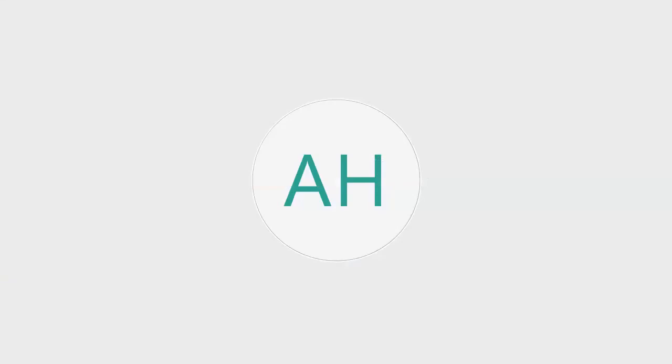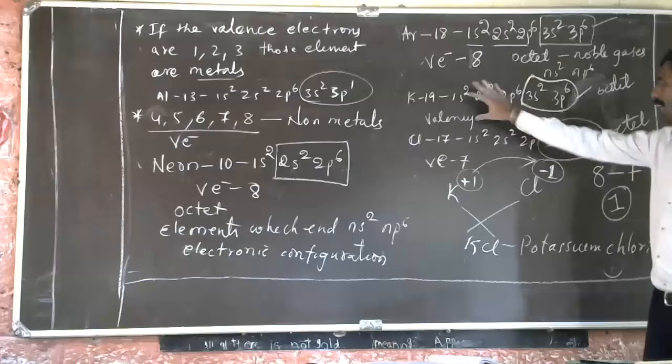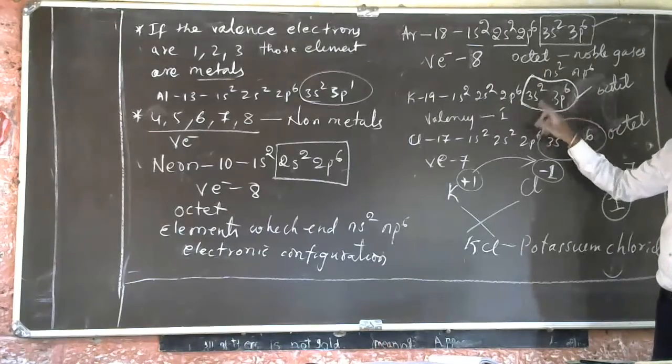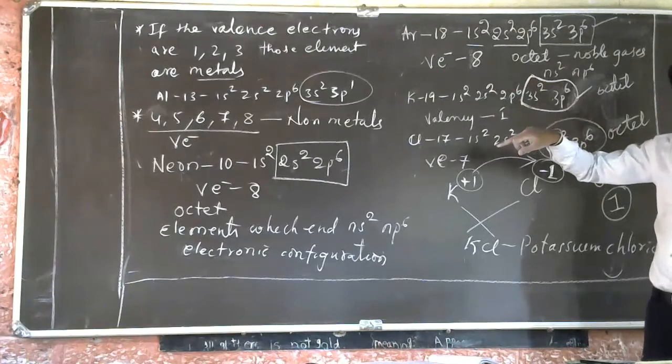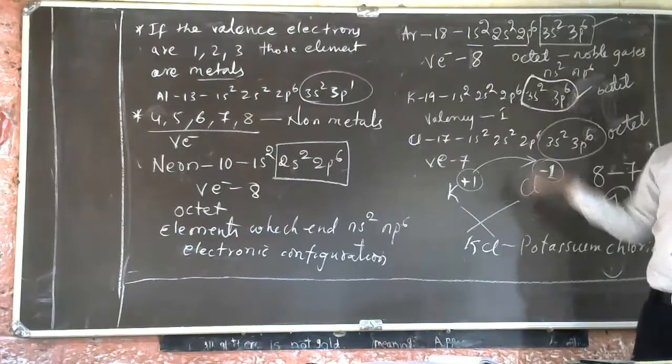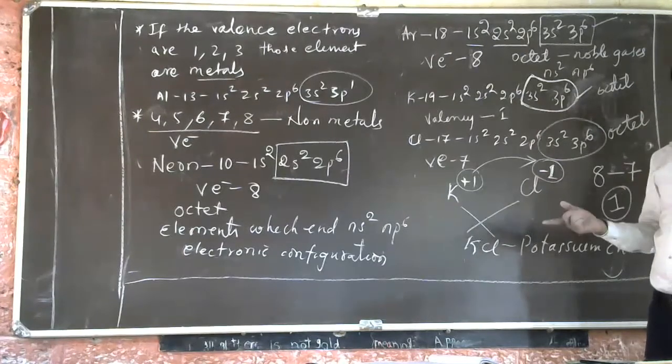So I hope you understood this concept. Again, you are going to study how to write the molecular formula in the next chapter, where I will elaborate on that. Understood? Do you understand what valency is now? How to calculate the valency? So write the electronic configuration. See the valence electrons. How many are there? To become an octet, how much does it need? That you have to find out. Or to become an octet, how much can it receive?